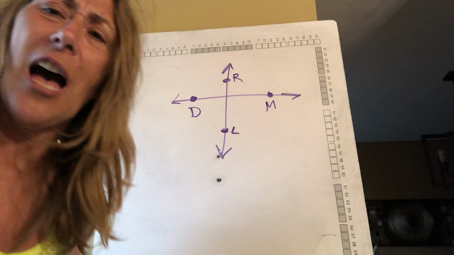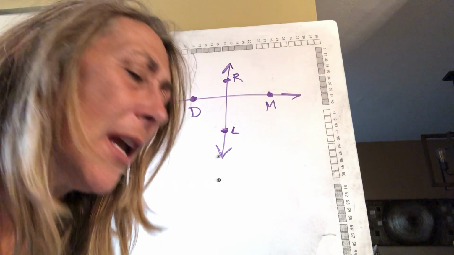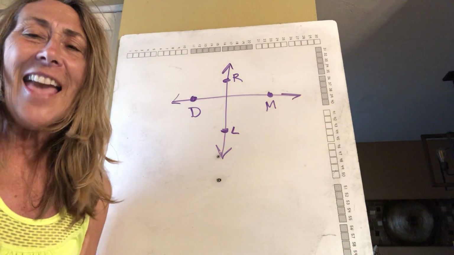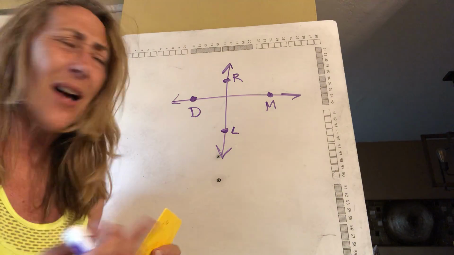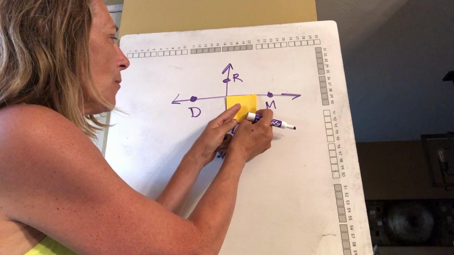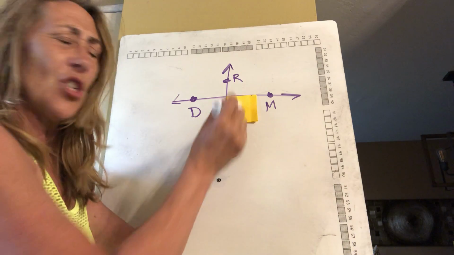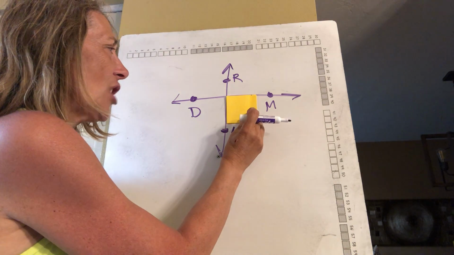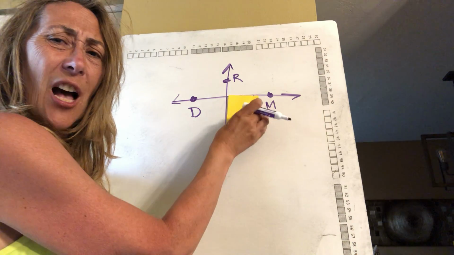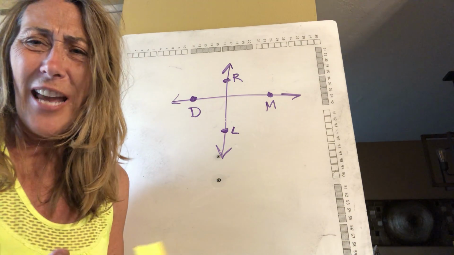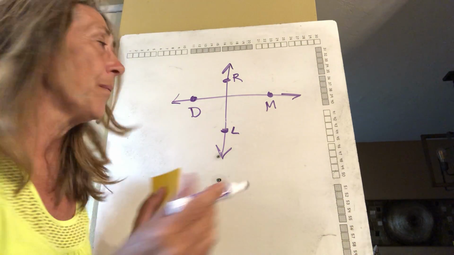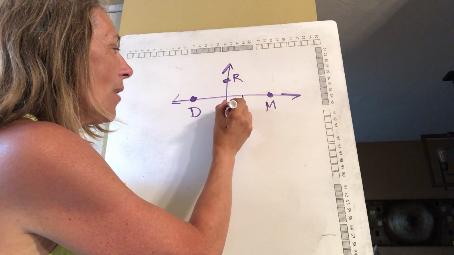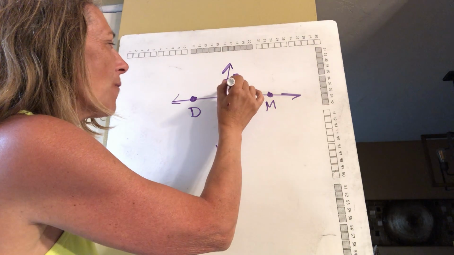certain type of angle. I'm going to get a piece of paper just to show you. The way they cross, I could put my paper right in here, and it's just like the corner of the paper. We're going to get to this in geometry, but they form what's called a 90-degree angle or a right angle. So when they cross, and it's like a perfect